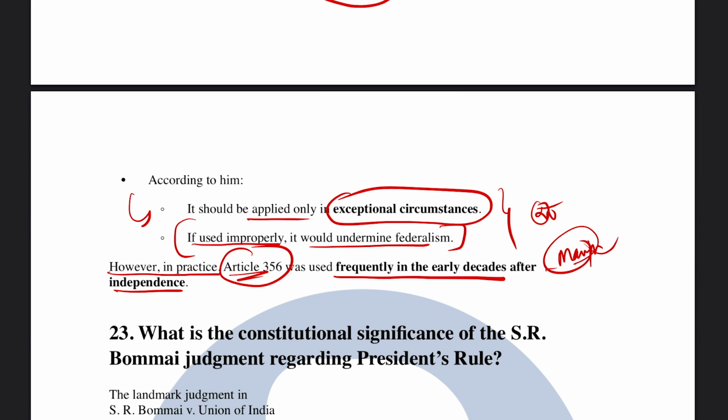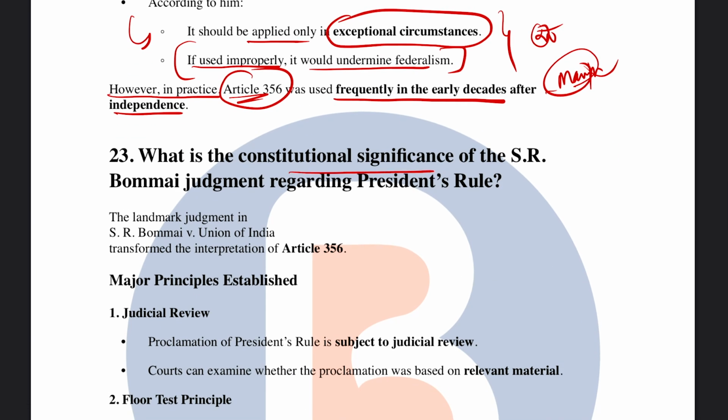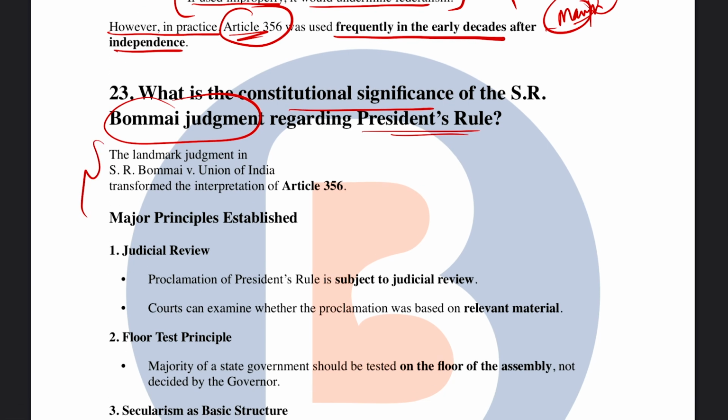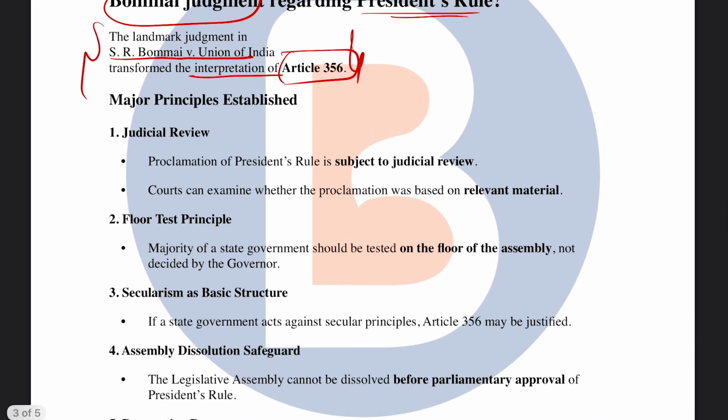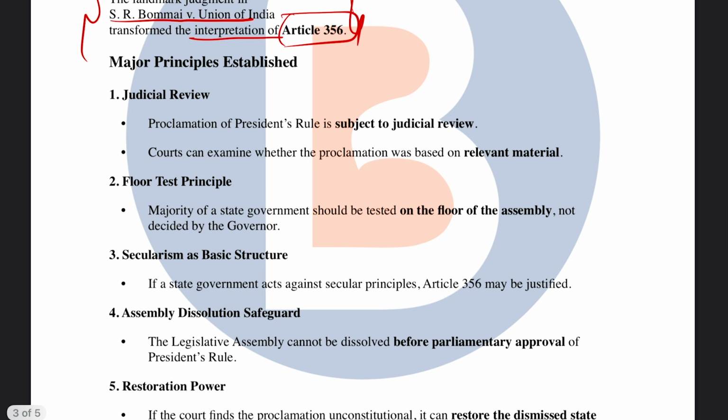Okay. Next question. What is the constitutional significance of the S.R. Bommai judgment regarding the President's rule? It is a very important judgment. S.R. Bommai versus Union of India is a landmark judgment which transformed the interpretation of the President's rule, or Article 356. There were a few important major principles which were established after the S.R. Bommai case.